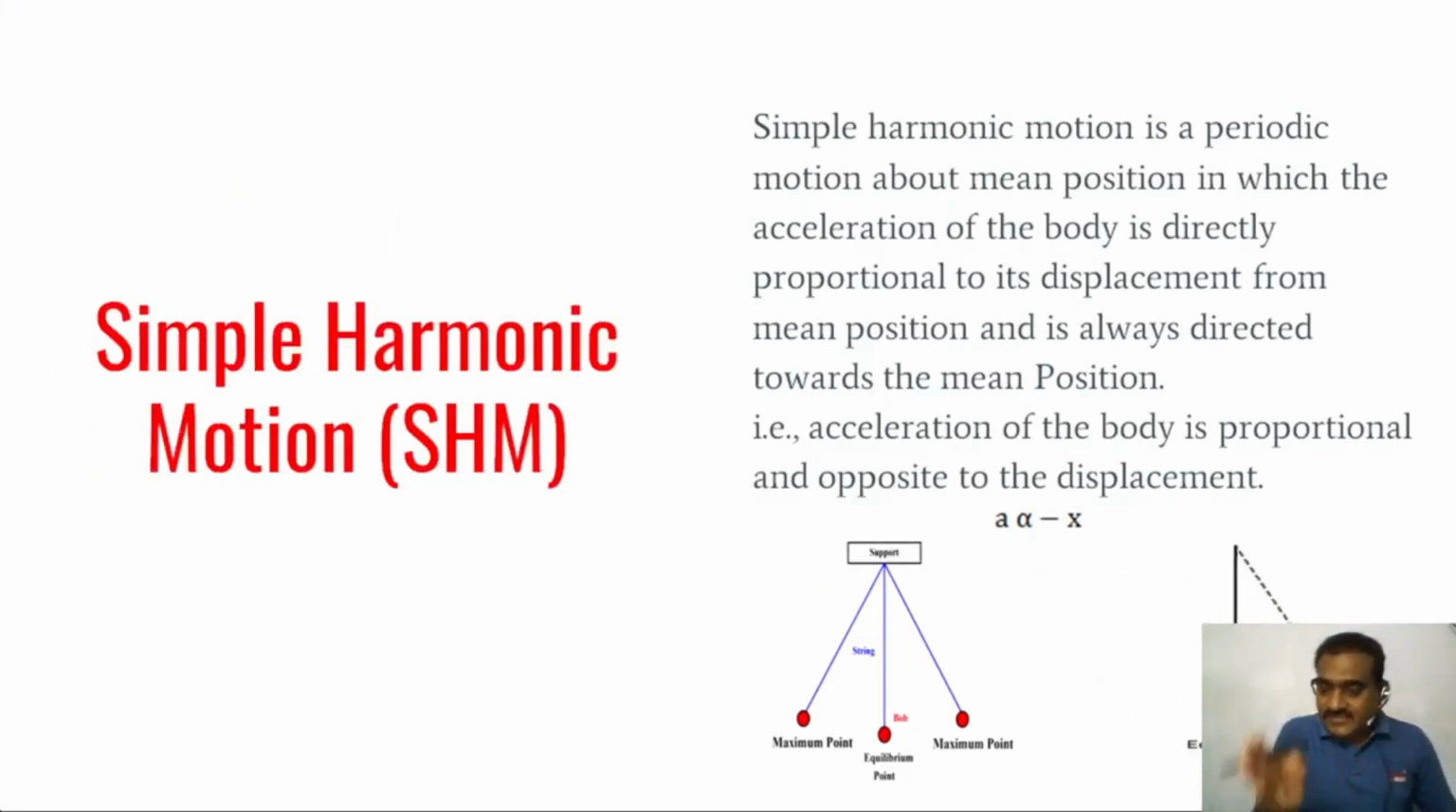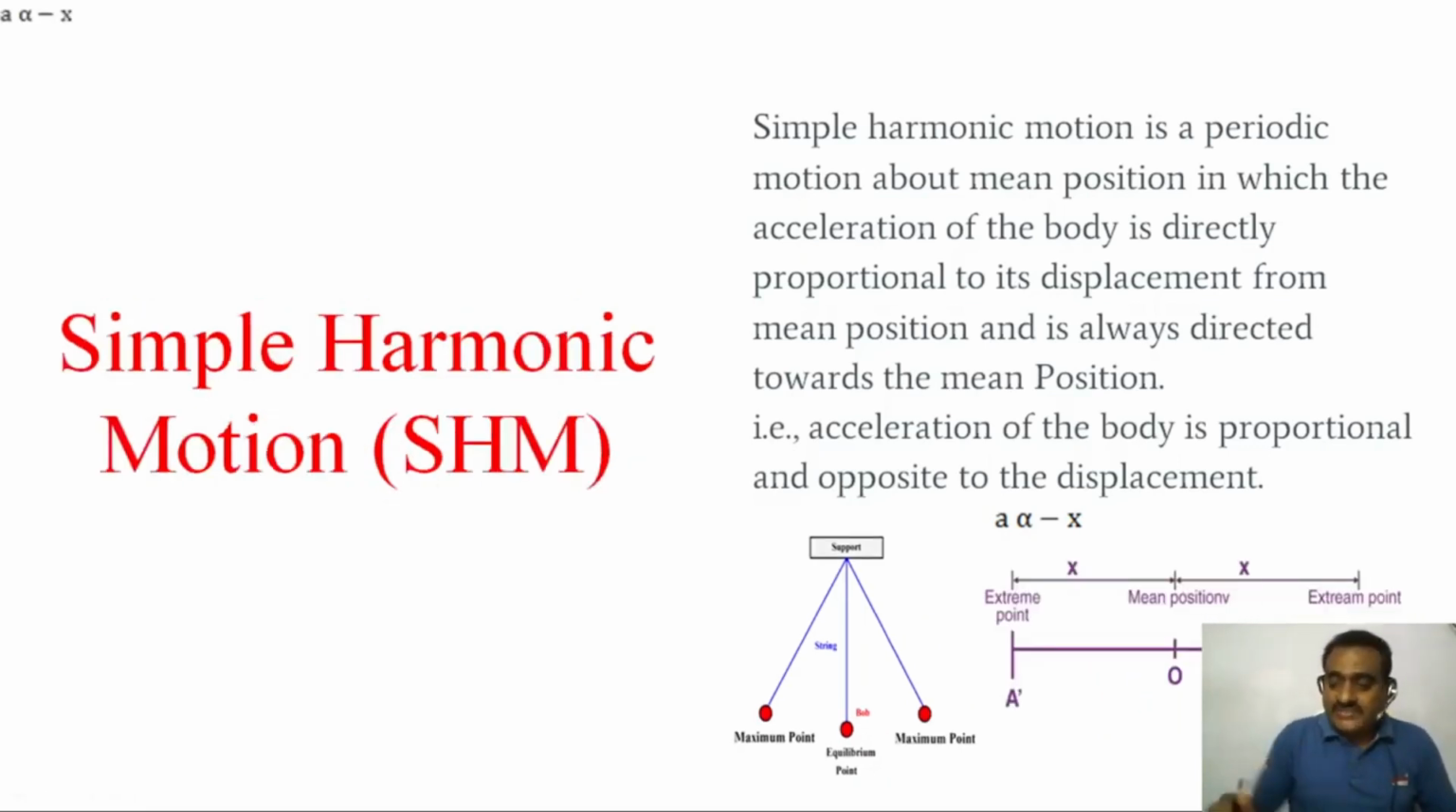So this is the simple pendulum. This is the center point, the equilibrium position or mean position. This is the end point. So simple harmonic motion is a periodic motion about the mean position. You observe, this is the mean position, this is the extreme position. The distance from the mean position to the extreme position is represented by x, that is the displacement.